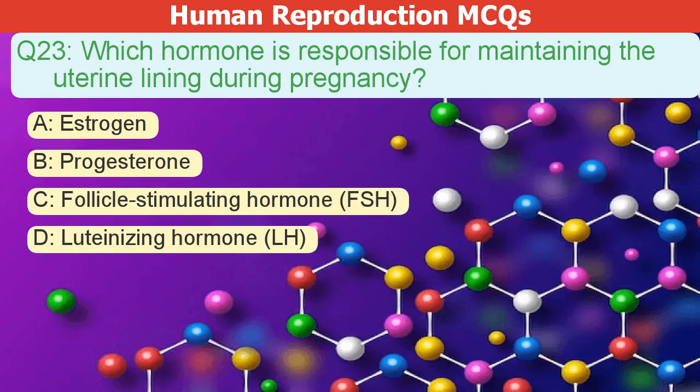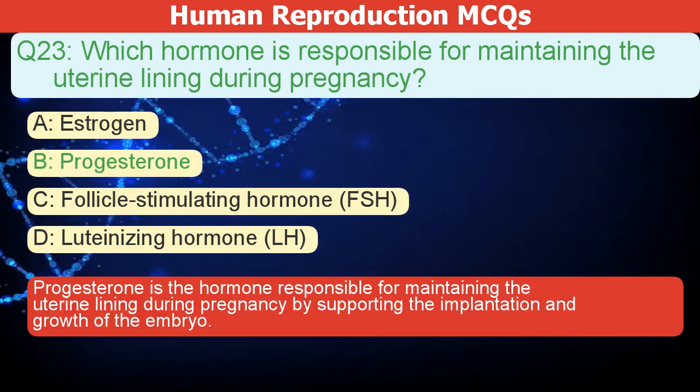Which hormone is responsible for maintaining the uterine lining during pregnancy? A. Estrogen. B. Progesterone. C. Follicle stimulating hormone, FSH. D. Luteinizing hormone, LH. The correct answer is B. Progesterone is the hormone responsible for maintaining the uterine lining during pregnancy by supporting the implantation and growth of the embryo.